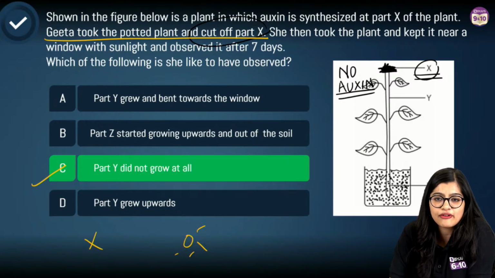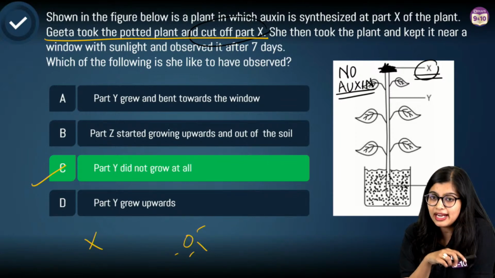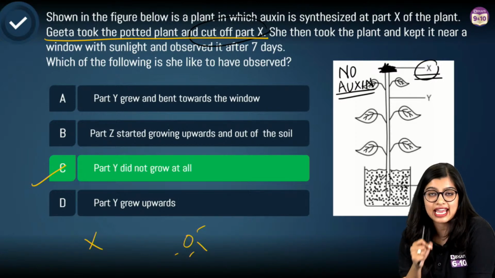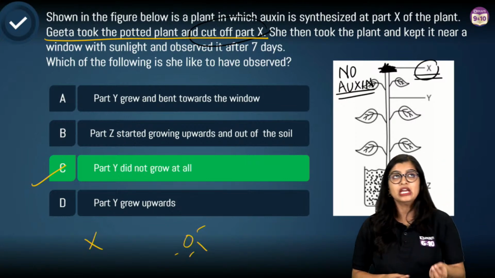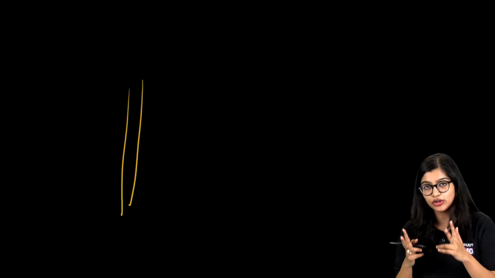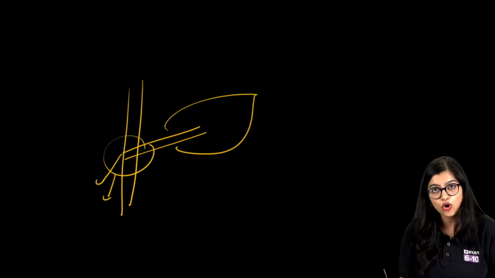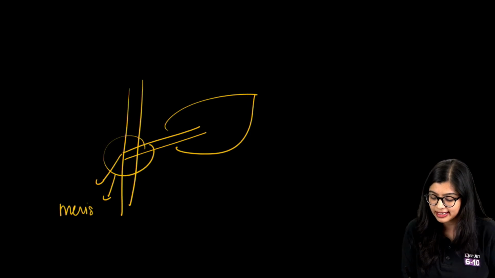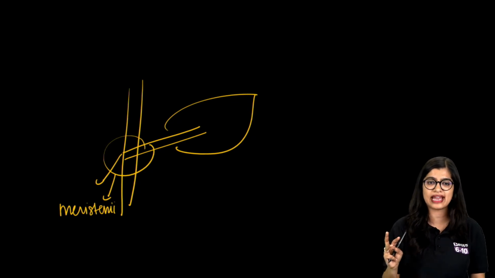Ma'am, isn't it natural for a plant to grow even if the top part is cut? It is, right? But here we are specifically saying, so that is where your other hormones are coming into the picture. Now, normally when you do stem cutting, which we will learn later in the next chapter also, when you want to take a new plant and grow, you will always say that you want a plant which has a nodal region in it, right? Why the nodal region? Because you have some meristematic tissue there, so you have some hormones which are synthesized.